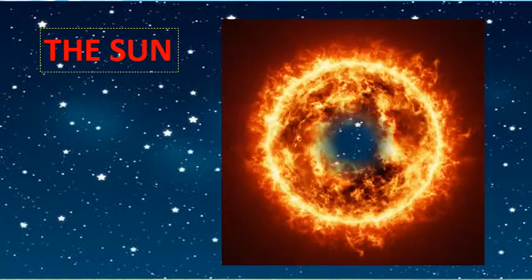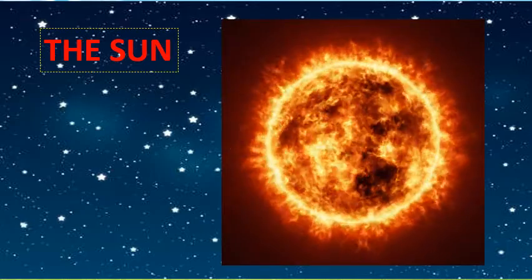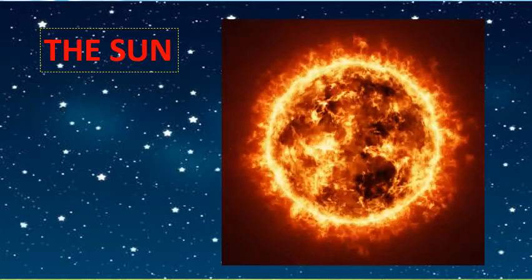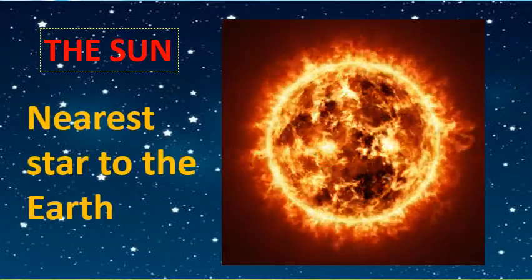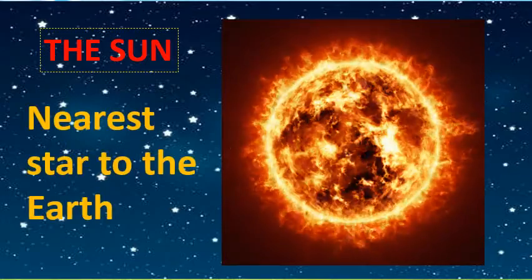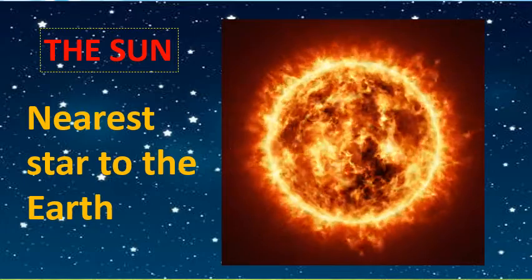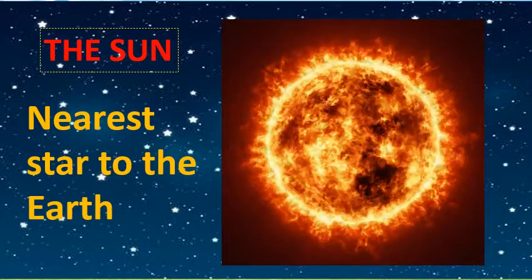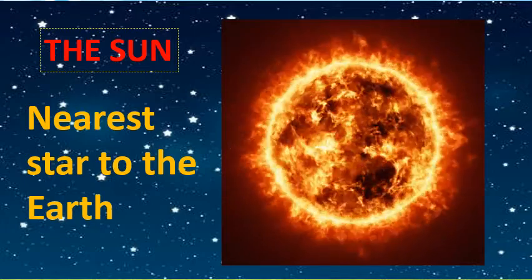Yes, students, we will study about the sun. See, this is the picture of the sun. You know that the sun is a star. It is closer to us than any of the other stars.